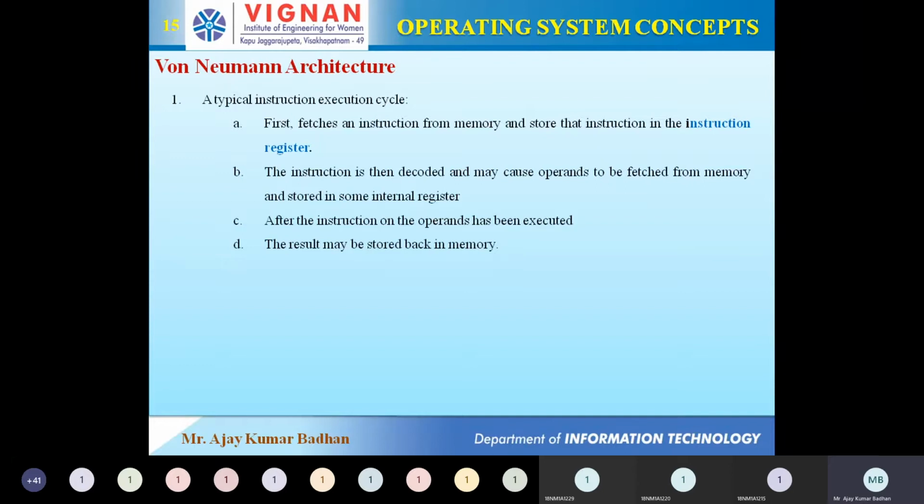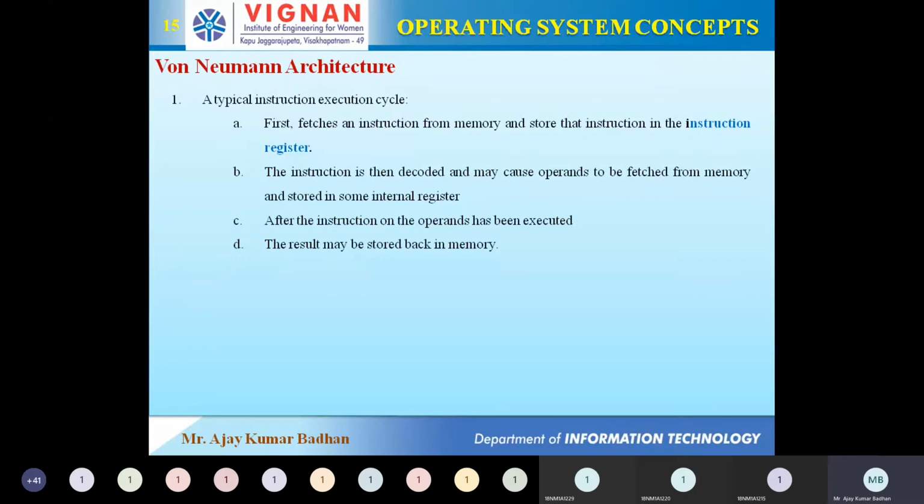and whatever instructions we get, we store them in the instruction register. This is most important here: the instruction register. In the next slide you'll come to know what registers are. These are typical hardware. Instruction registers are typical hardware that we can touch, present in our motherboard. In that we are going to store our instructions.